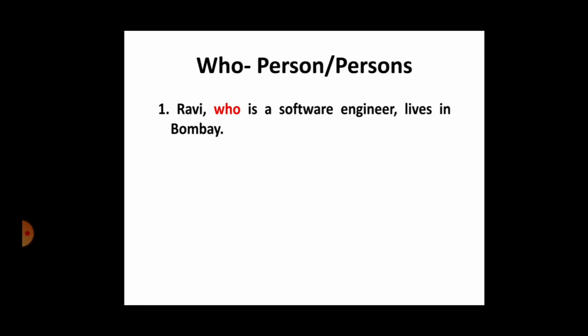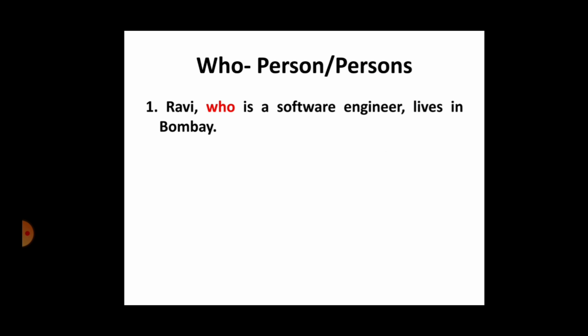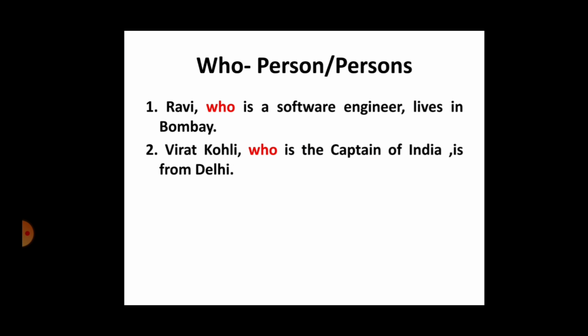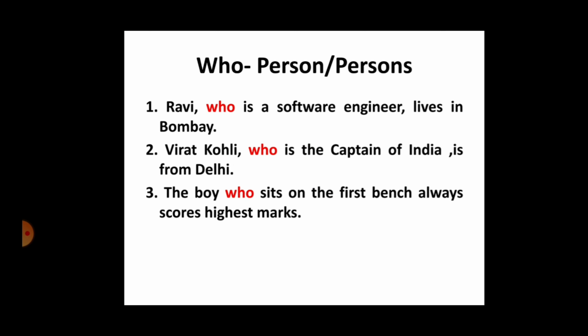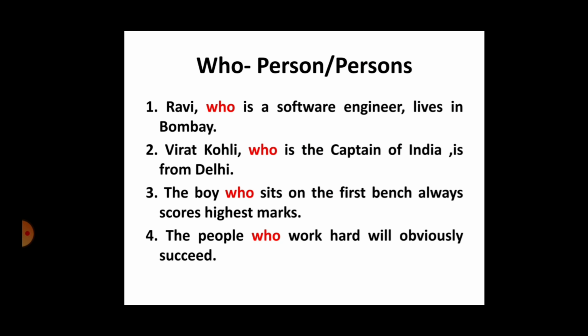We use who to refer to persons. Look at the following examples. Ravi, who is a software engineer, lives in Bombay. Virat Kohli, who is the captain of India, is from Delhi. The boy who sits on the first bench always scores highest marks. The people who work hard will obviously succeed.